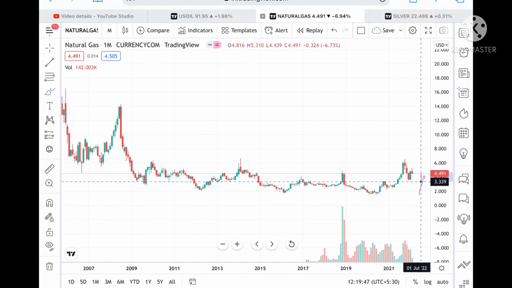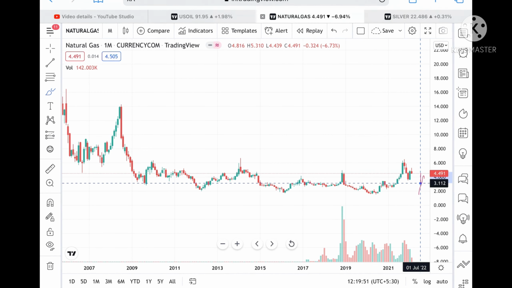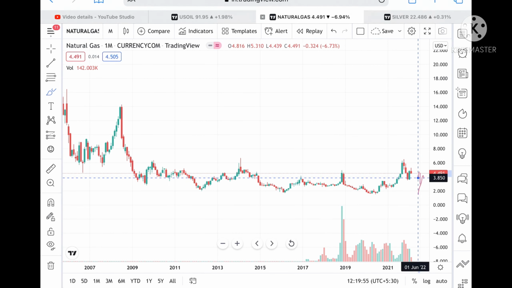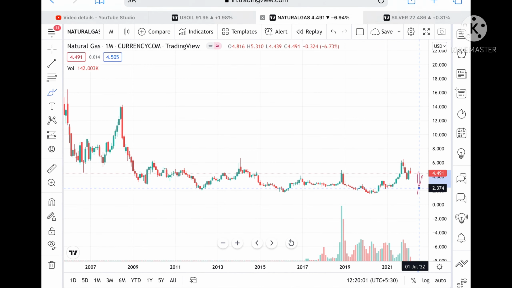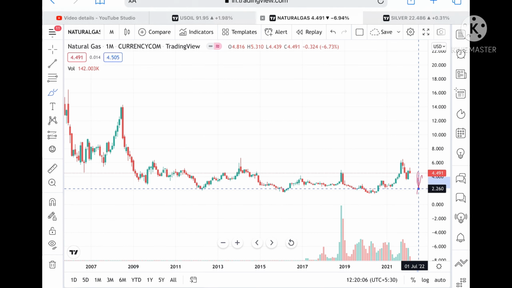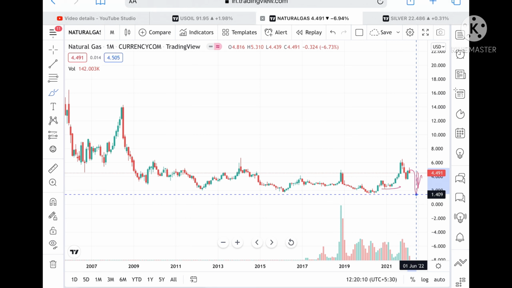Okay, and suppose if the price didn't sustain this level, then we can see it can fall further to a level of 3.112, and from there we can see it can fall further to a level of 2.998. Suppose if the price goes below this level, then we can see it can fall further to a level of 2.715, and from there we can see a level of 2.374, and from there it can touch a level of 2.2260.